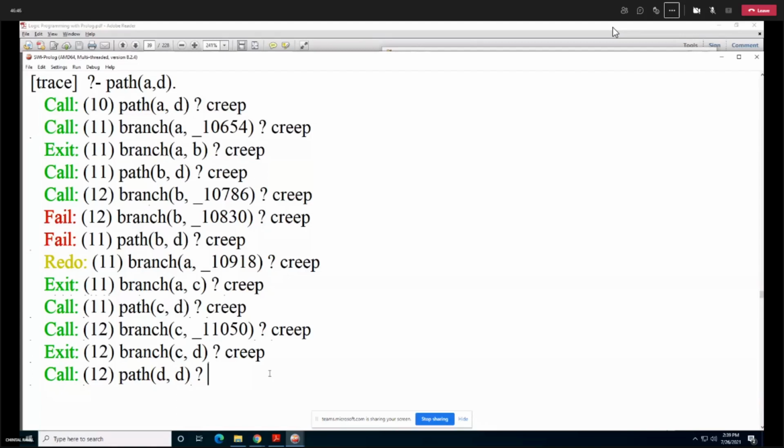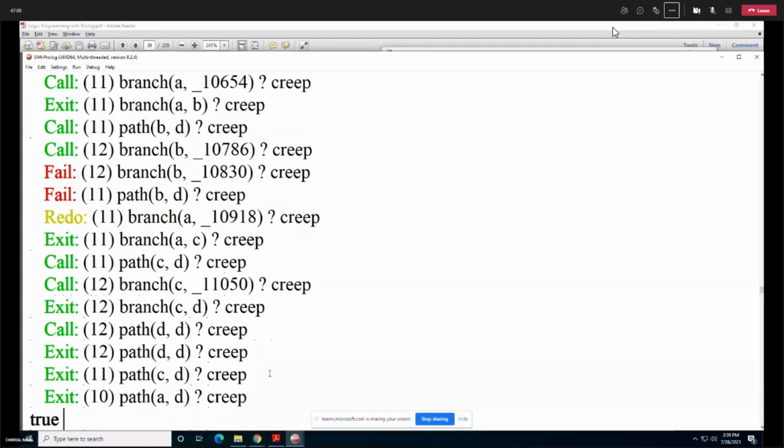But if the solution exists, you get true. So this is what is backtracking in Prolog: if one condition fails, it will backtrack to the previous successful position or successful condition and start all over again. And now this gives you an answer that, oh yes, the path exists between A to D.